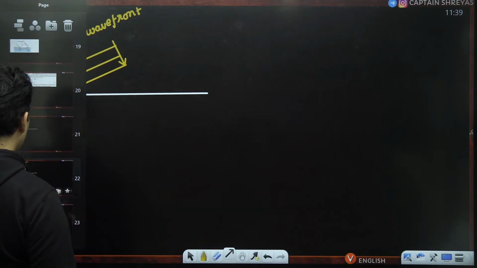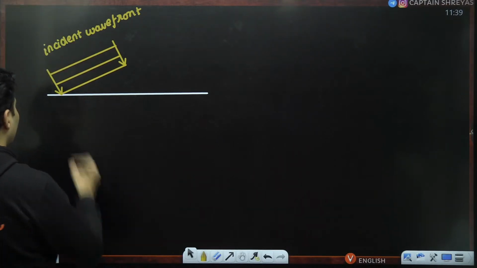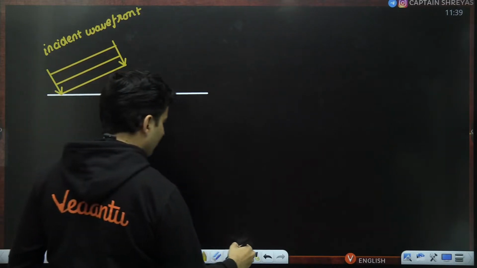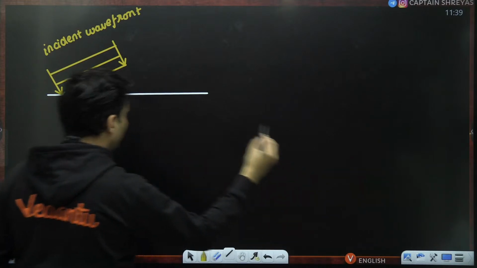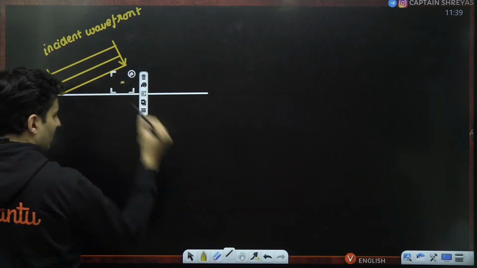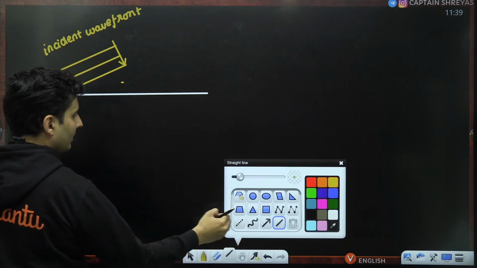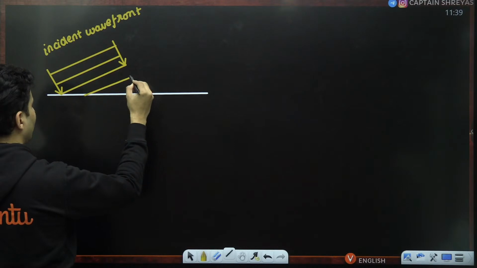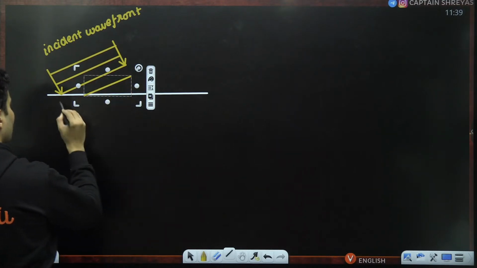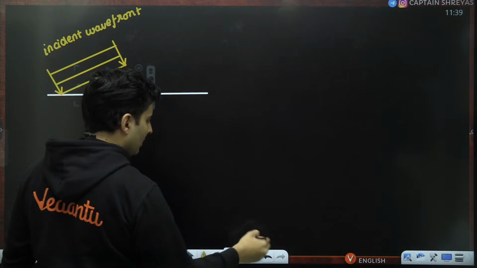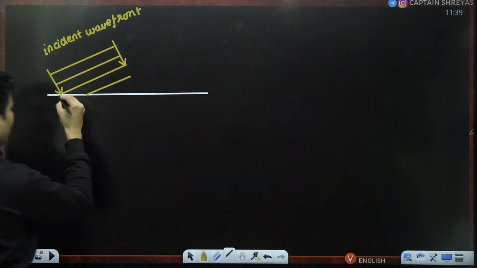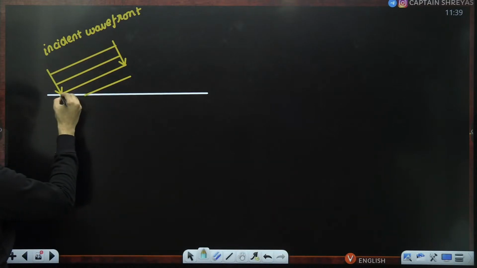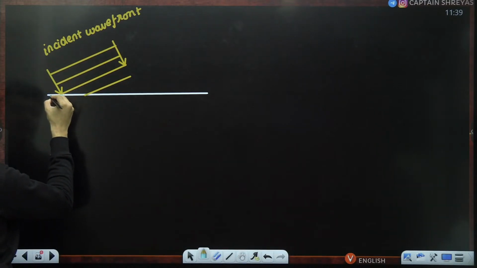So immediately after that, what will happen? This part will slow down. This part will continue moving with the same speed. It has no obligation as such. But here, this point will generate a secondary wave.